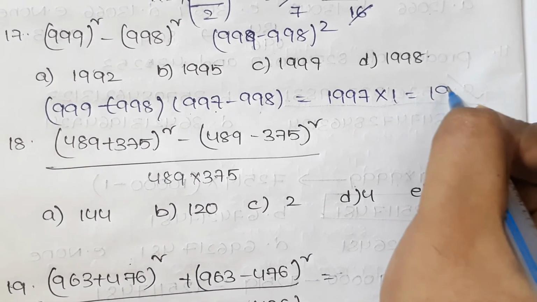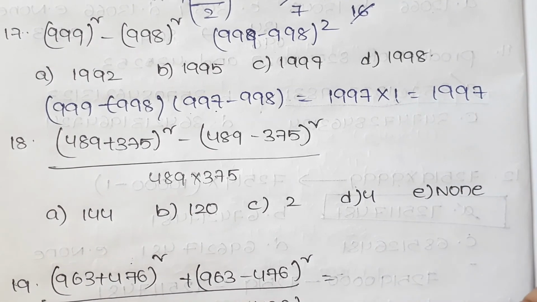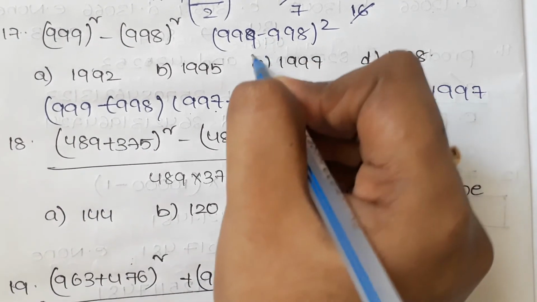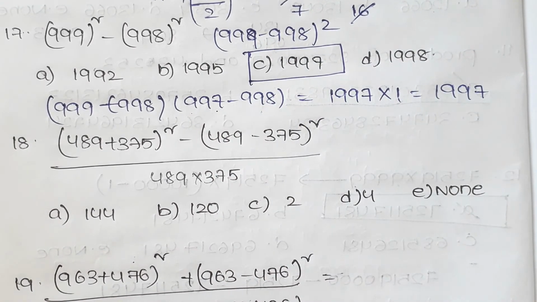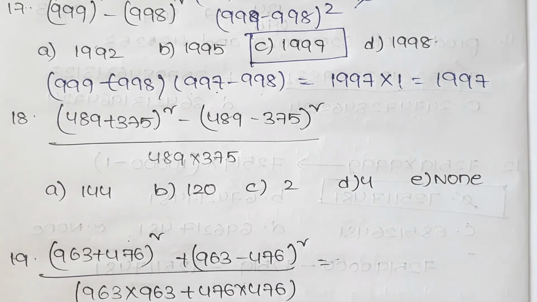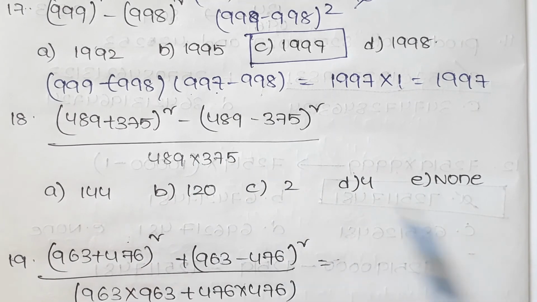We will get 1997, and for this 1997 option C is the answer.